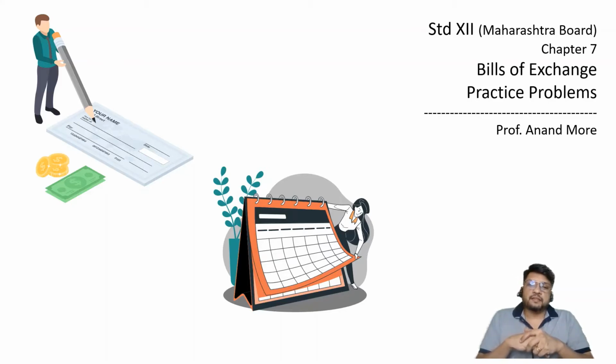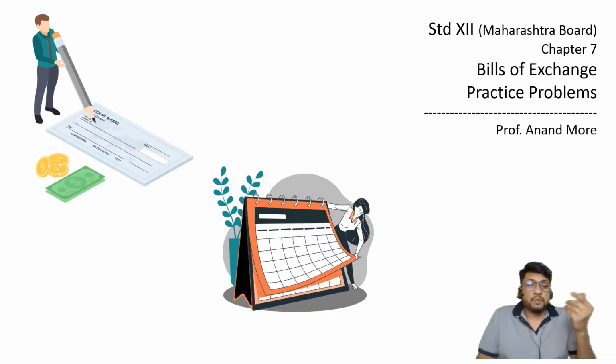The idea is there is a due date of the bill. I hope you remember what I had specified. In case of a check, the day on which it is drawn it becomes alive and it becomes payable immediately. In case of a bill of exchange, the day on which it is drawn and accepted it becomes enforceable but not payable. It will become payable only upon completion of the term. The term may be 1 month, 2 months, 3 months, 4 months, 5 months, 6 months, 1 year, 2 years, that is also possible.